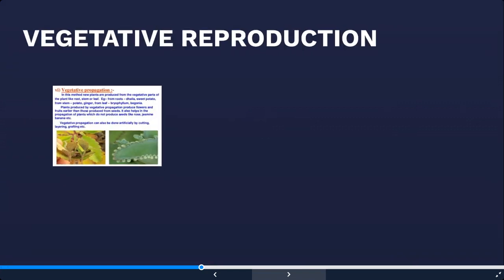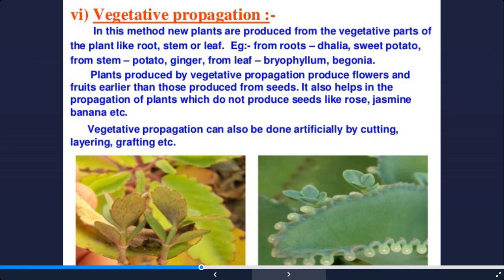Now let us come to vegetative propagation. Now vegetative propagation basically takes place in highly developed trees and plants also. So this is different from the asexual reproduction which we have seen till now, which was seen in lower plants and animals, but now this is seen even in highly developed plants and trees.